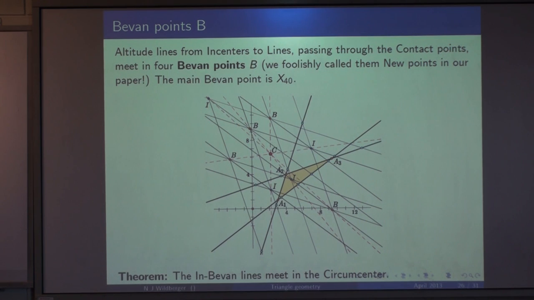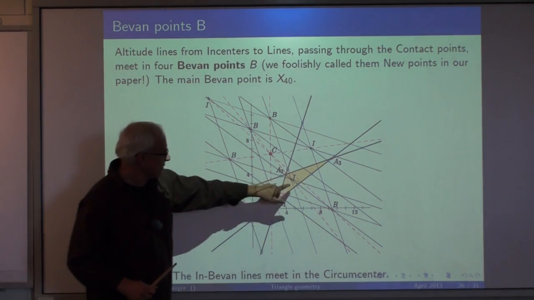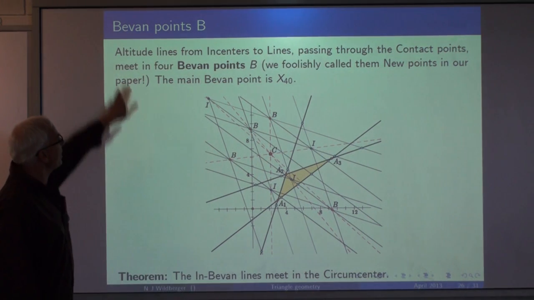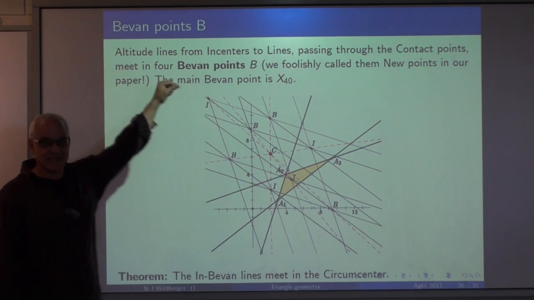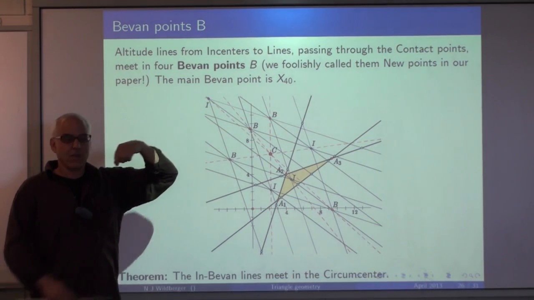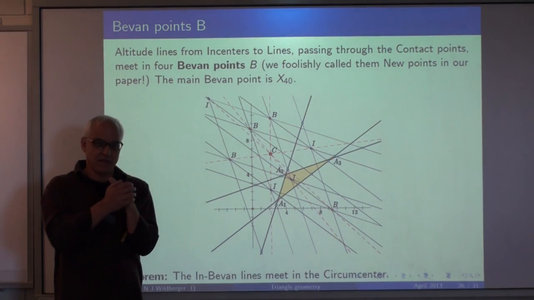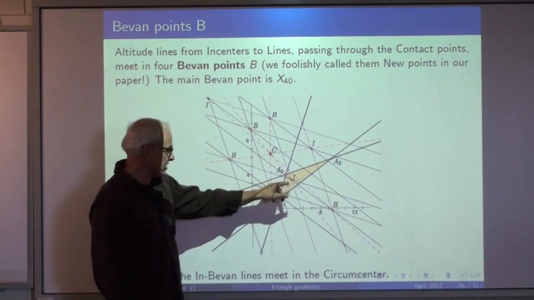Okay, so some more interesting points called Bevan points. They're obtained by, again, looking at these contact points that we started out with and joining them to the incenters now, not to the vertices, but to the incenters themselves, which is the same as dropping perpendiculars from the incenters to the three sides. So we draw perpendiculars from an incenter to the three sides.